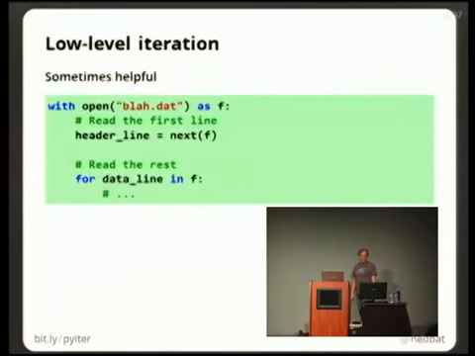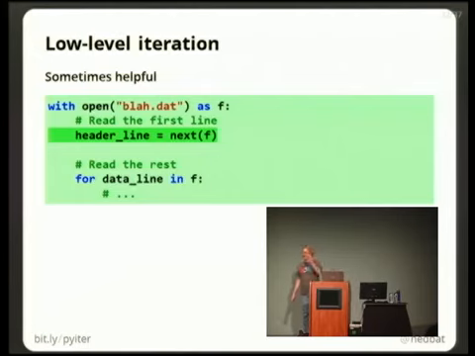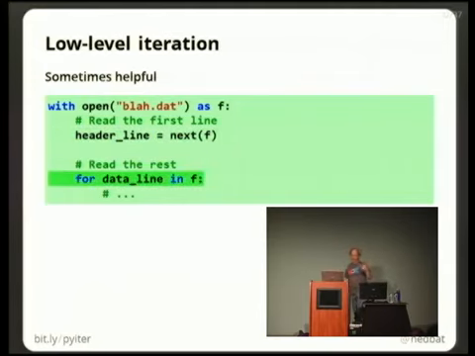As an interesting example of using low-level iteration, let's say you have a text file, a CSV file maybe, and it's got a header line, and then it's got all the data lines. So you want to read one line off the file, and then read the rest. You can use the next function directly on your open file, and it will give you the first line as a string. And then when you loop over the rest of the file, it'll give you all the rest of the lines. So you can use next to just pick one value off of an iterator, and then the next time you iterate over it, it picks up from where it's pointing and brings you all the rest.